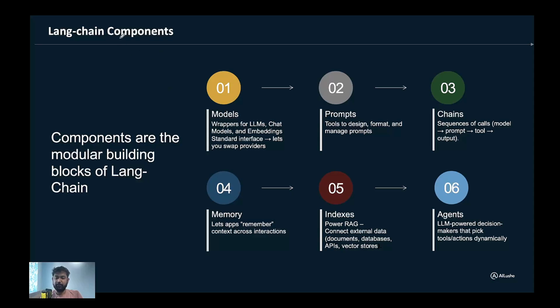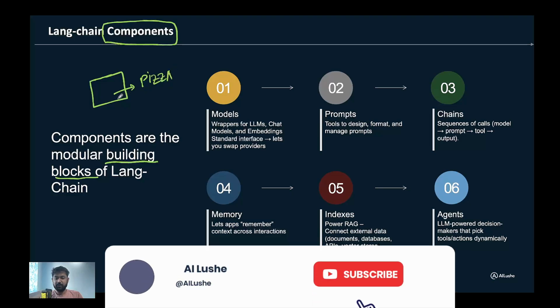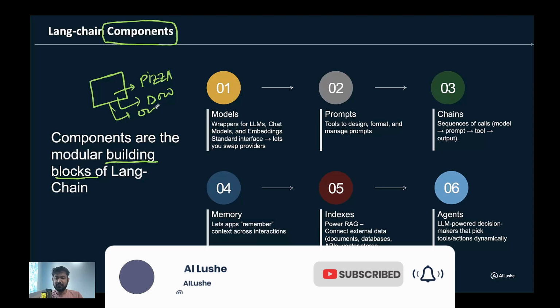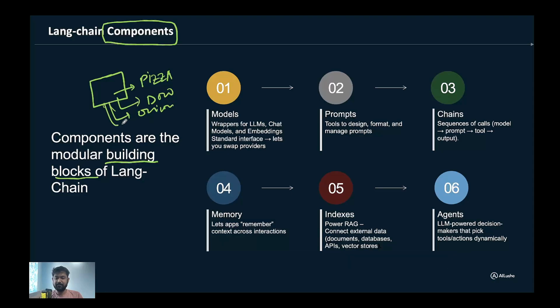Coming back to the component, right? What do I mean by component? A component is nothing but a building block, which is the foundation of any piece. Let's suppose you create a dish called pizza. In pizza, what do you need? You need the dough, you might need onions, some vegetables and so on.